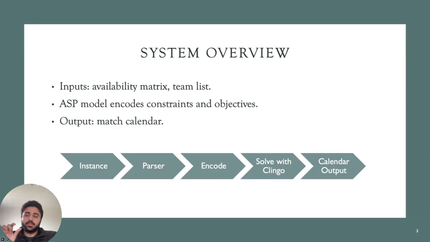After encoding, once we had those facts, we put them through our Clingo model. The Clingo model had all the constraints that we needed the solver to take into account when generating the calendar. So those facts were fed to the Clingo solver, and it would generate a stable model. The stable model was basically the schedule that Clingo was giving us based on the constraints and based on the facts that we had given it. Once we had that stable model, we again used Python to convert it to a calendar output. It was basically a matrix which would tell us which match could be played when, how the schedule was looking, and that's how our whole pipeline worked.